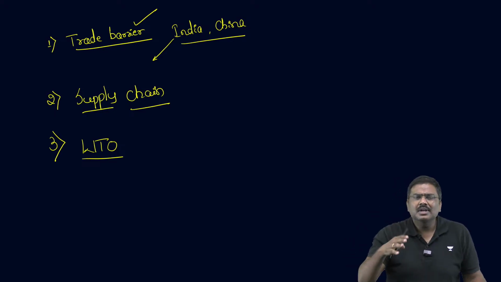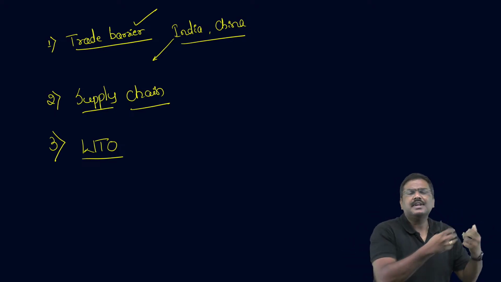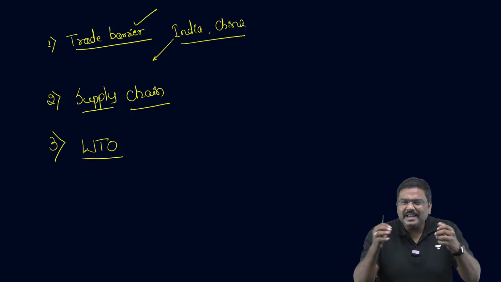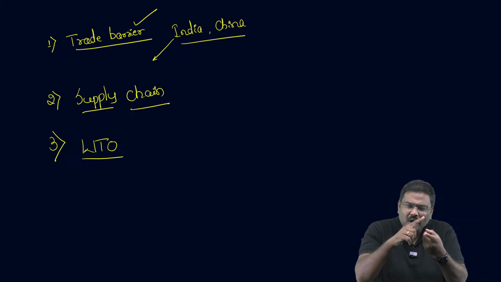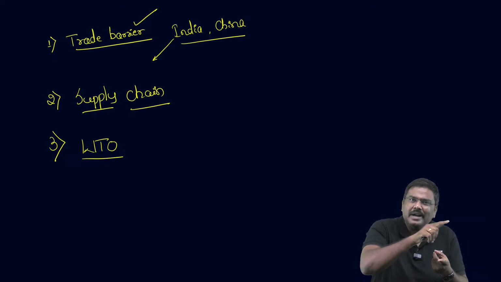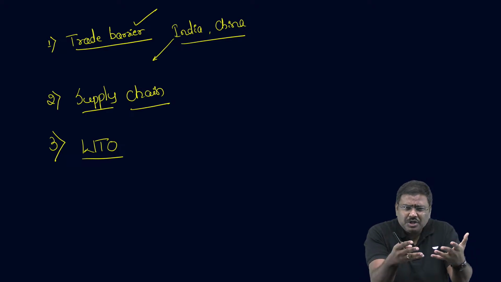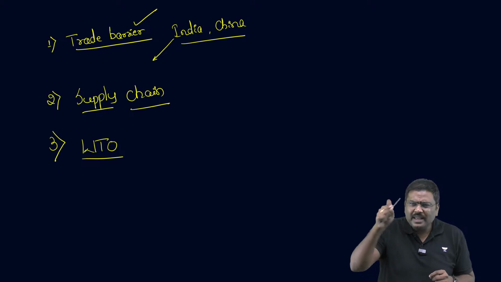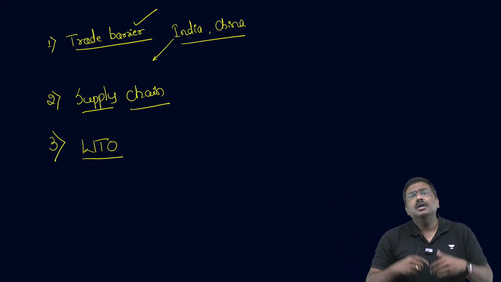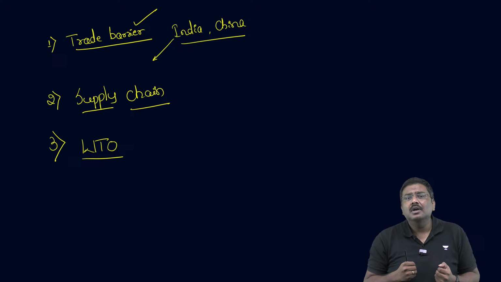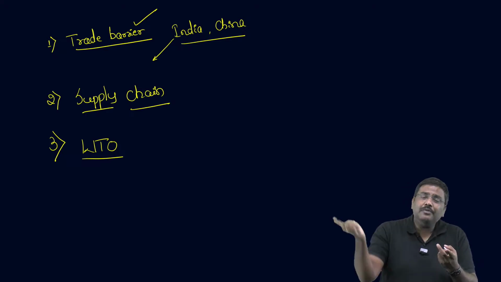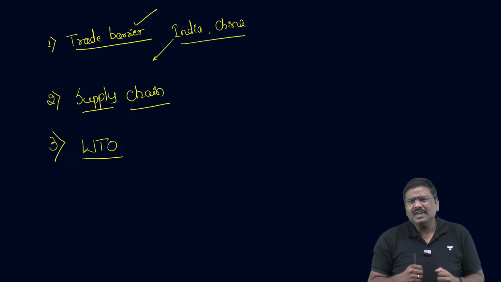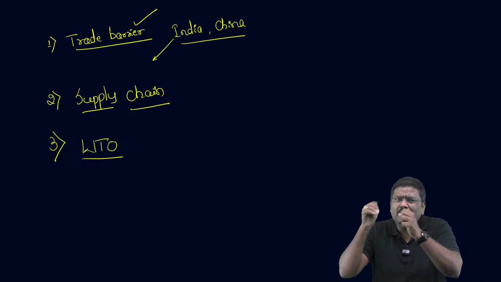Now their argument was, this is not the right forum for discussion. And against this, there was a retaliation. China basically stated that when we raise this issue under WTO, you say this is not the right forum. When we raise the same issue under climate discussions at the COP, UNFCCC's Conference of Parties, you say this is not the right forum. So if not under WTO, if not under Conference of Parties, then where should we discuss this? And you have proposed it to be implemented from 2026.